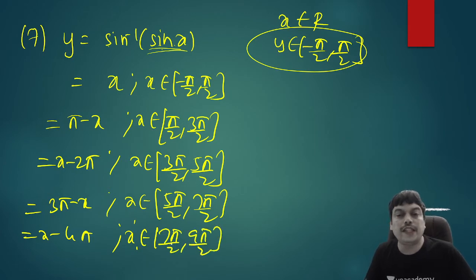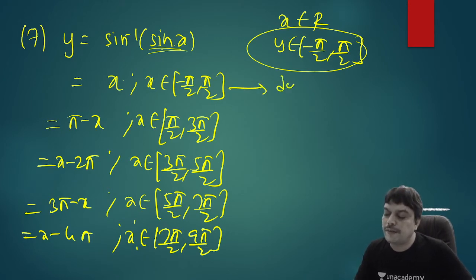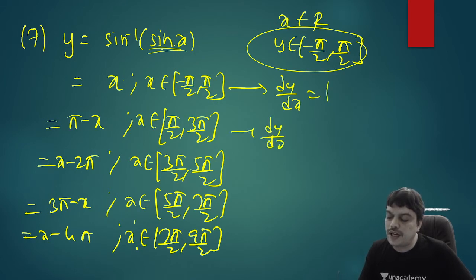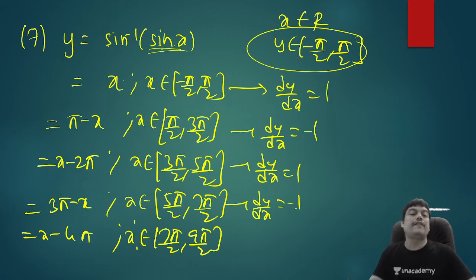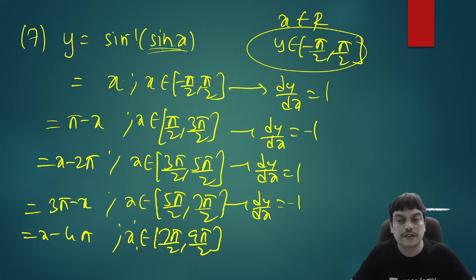So you can now observe that when you want to write down the derivative of this kind of functions, the first time derivative is 1, next time minus 1, again 1, again minus 1. So the derivative is alternately plus or minus 1. So in this case, dy by dx will be 1. In the second case, dy by dx is minus 1. So alternately, the derivative is either plus 1 or minus 1. Again 1, again minus 1, etc. So this kind of logic is only used in finding the derivatives of this kind of functions.